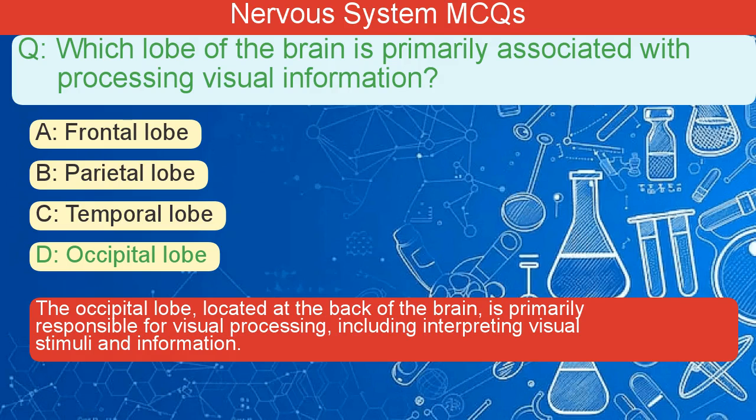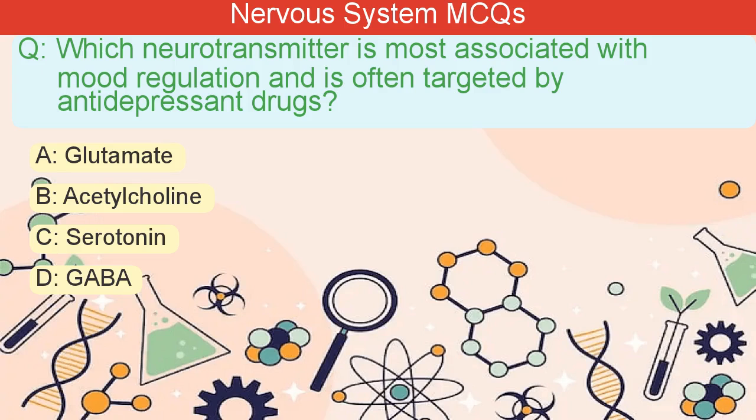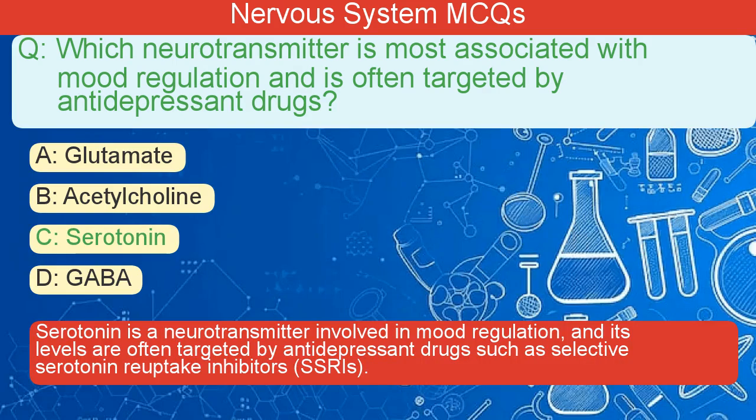Which neurotransmitter is most associated with mood regulation and is often targeted by antidepressant drugs? A. Glutamate. B. Acetylcholine. C. Serotonin. D. GABA. The correct answer is C. Serotonin is a neurotransmitter involved in mood regulation, and its levels are often targeted by antidepressant drugs such as selective serotonin reuptake inhibitors, SSRIs.